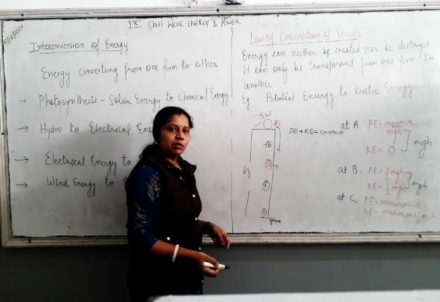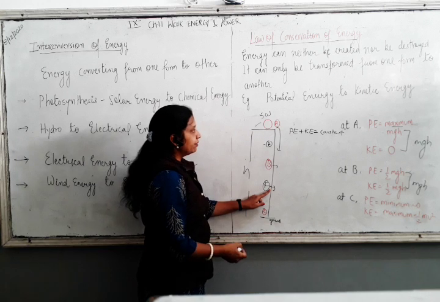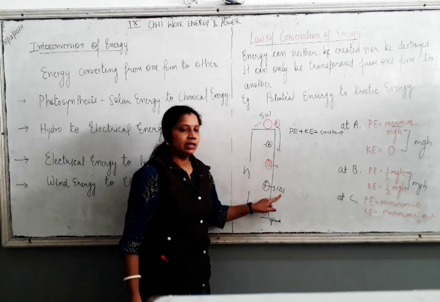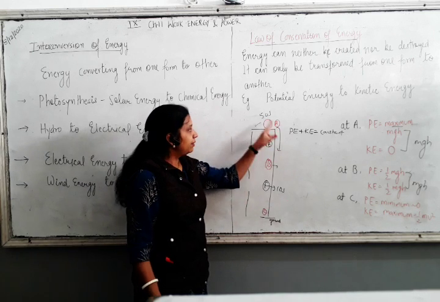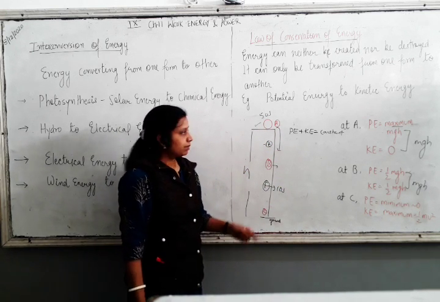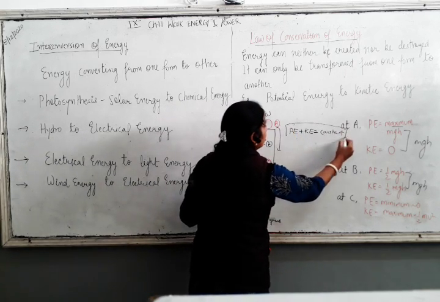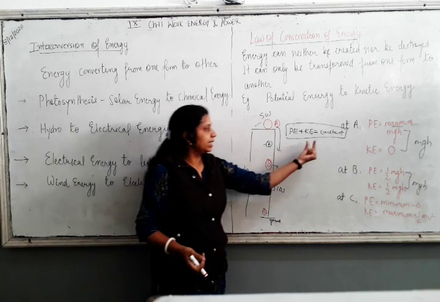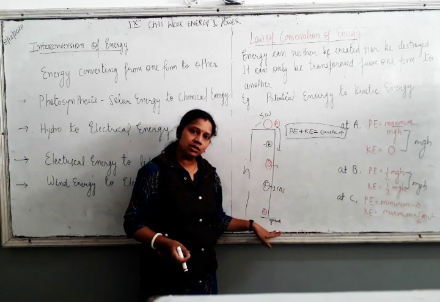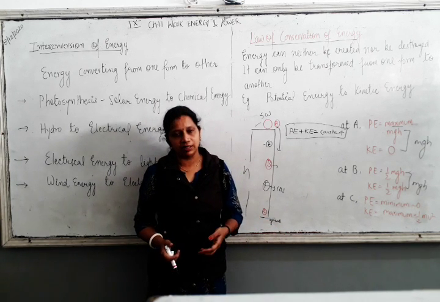I will take any arbitrary point, let's say F. If at point F my potential energy is 10 joule, then kinetic energy will be 50 minus 10, that is 40 joule. But the total remains constant. It holds this at each and every point, and once it hits the ground, this energy will convert into heat energy or some other form of energy.